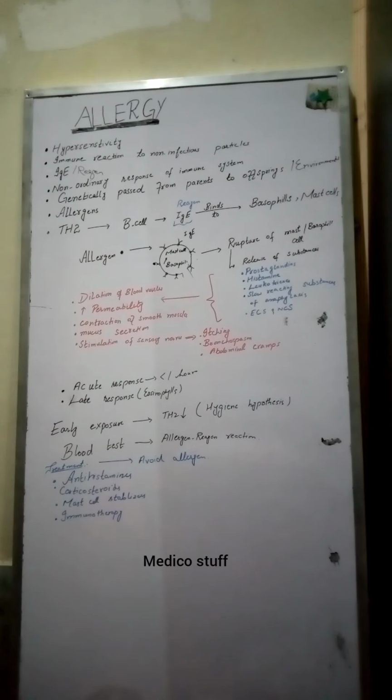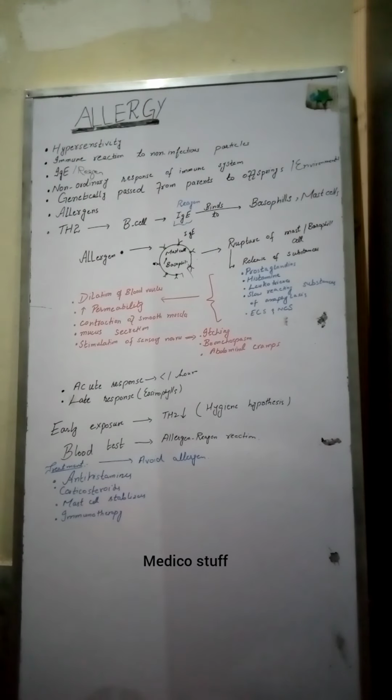When we are passing through the allergy, we can give the patients antihistamines. Antihistamines will cause the contraction of blood vessels. The blood vessels which are dilated due to histamines, antihistamines will cause the contraction of those blood vessels. Other therapy includes corticosteroids and mast cell stabilizers, so that there will be no rupturing of mast cells, and the mast cell will be stabilized and there is no release of these substances which cause allergy.